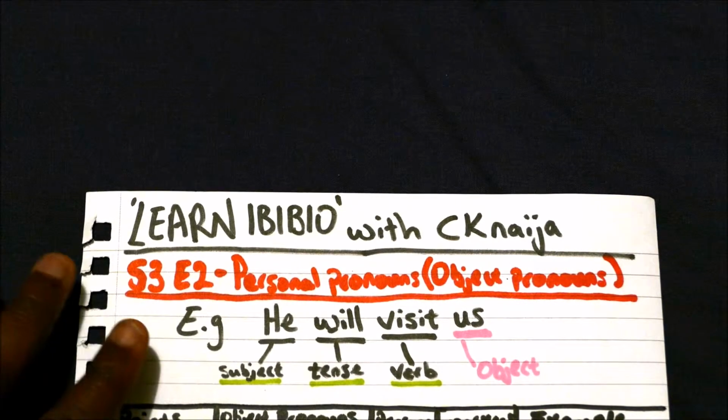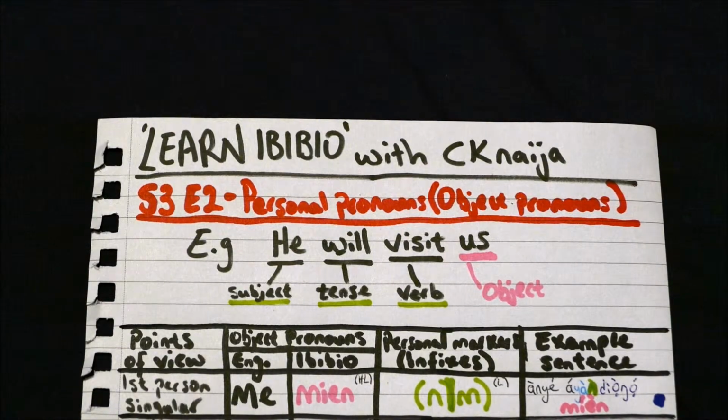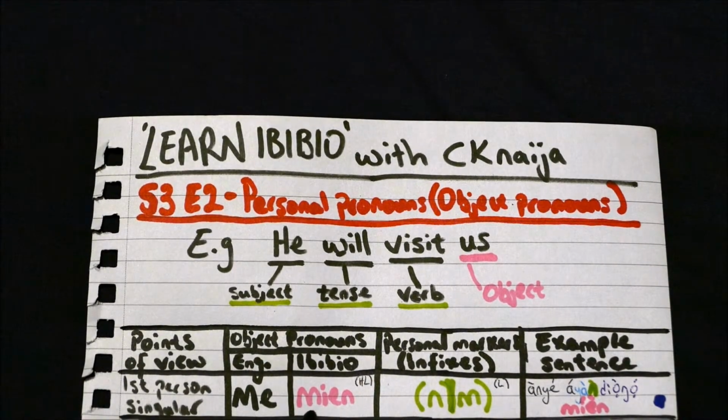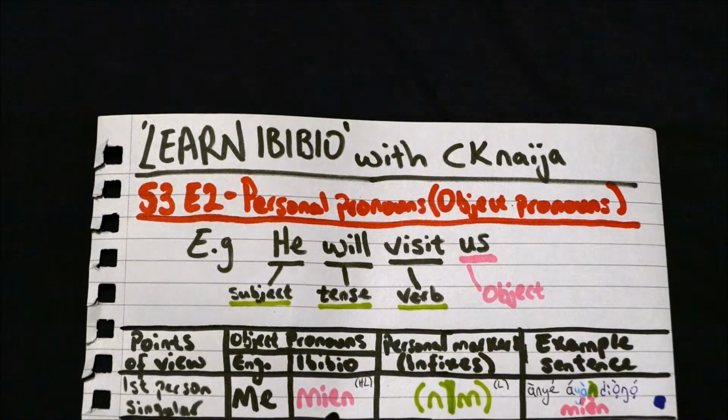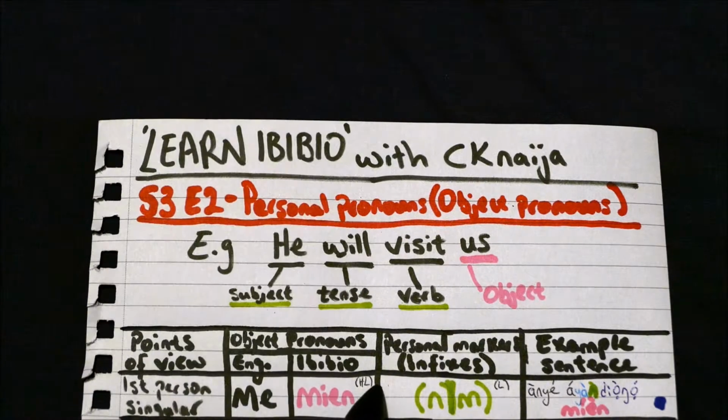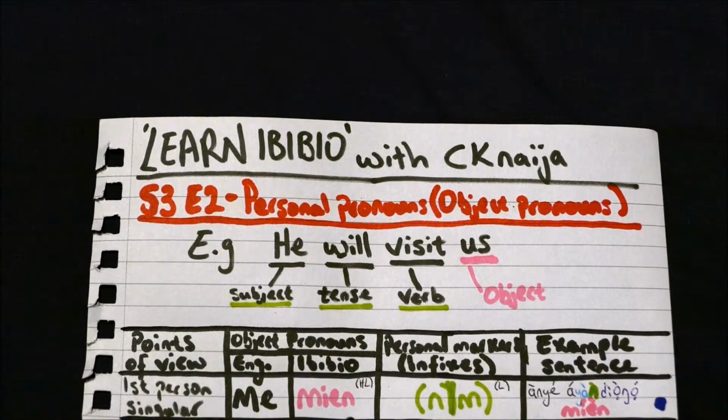So let's start with the first person singular. The word me in English. In Efik-Ibibio, the word is mien. We have a high tone and a low tone. If you imagine the word divided into two, the first part is a high tone, so you start high, and then the final syllable is low, so you finish with a low.